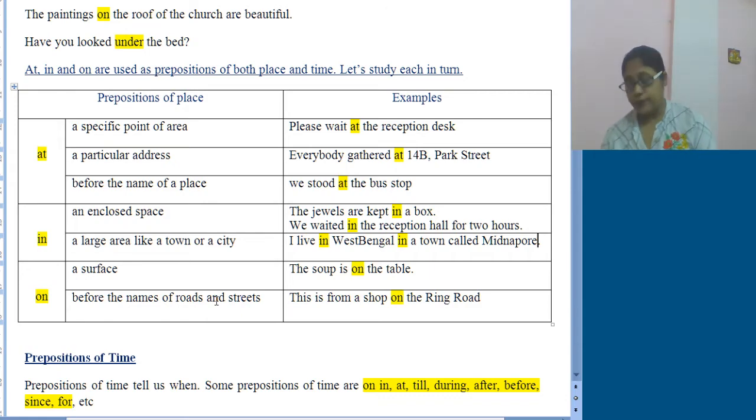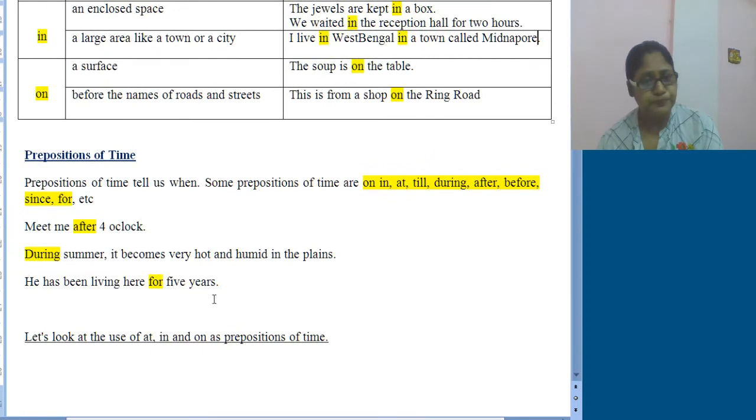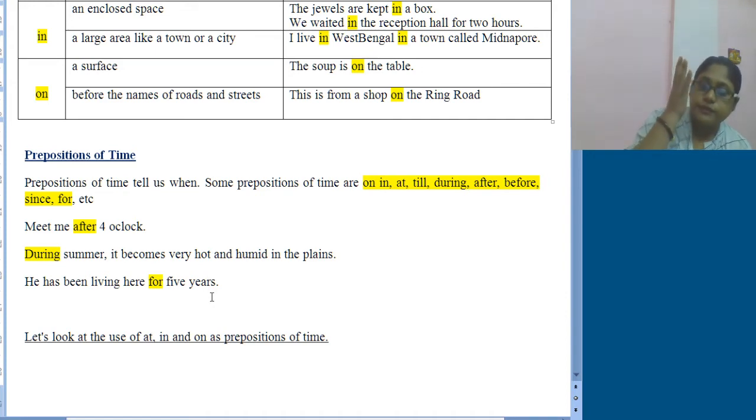Now we will learn about prepositions of time. As with prepositions of place, the same thing. Prepositions of time tell us when something happened. In that case we will use prepositions of time, and they can be like on, in, at. I told these are common for both the cases.